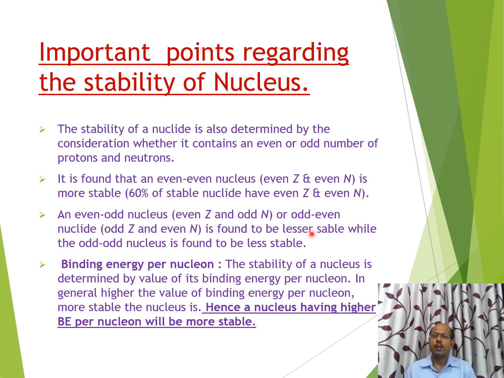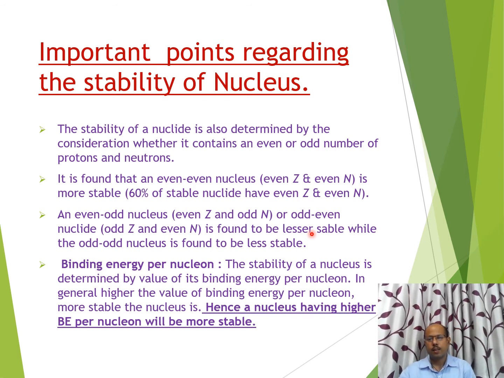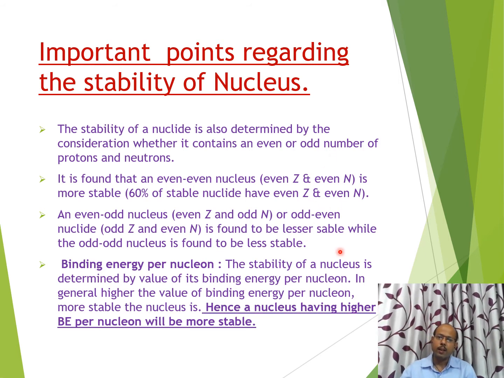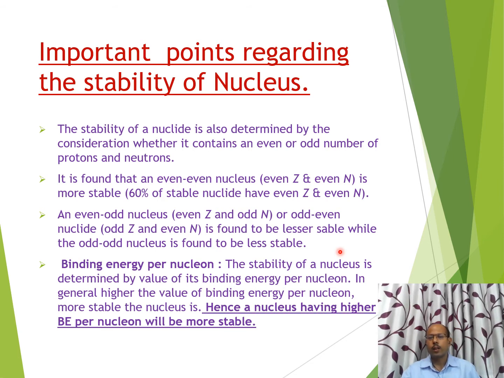And finally, it is found that those nuclei which have an odd number of protons and an odd number of neutrons are found to be less stable. So this is one factor which decides the stability of a nucleus, whether it is an odd nucleus or an even nucleus. Even nuclei are found to be more stable.